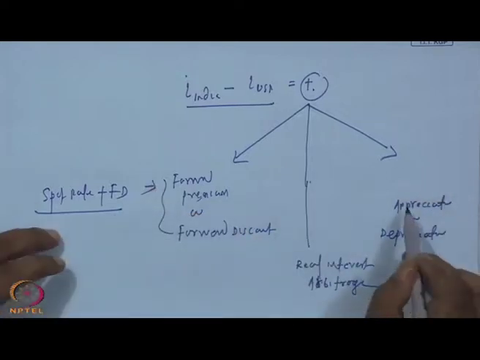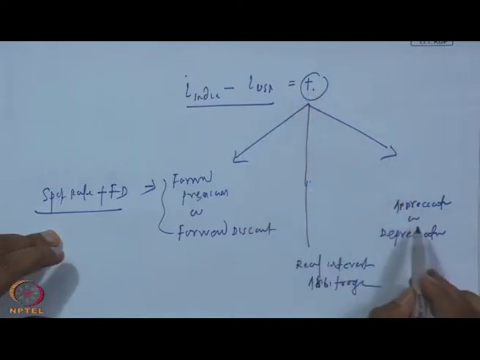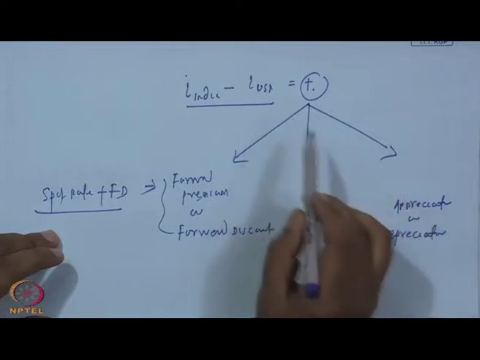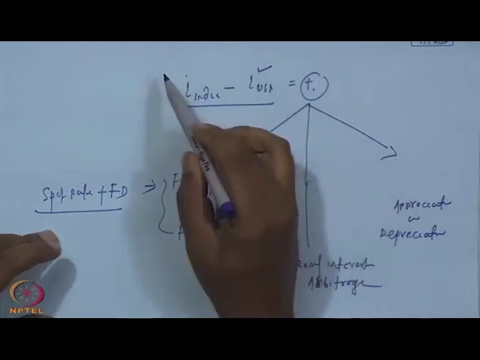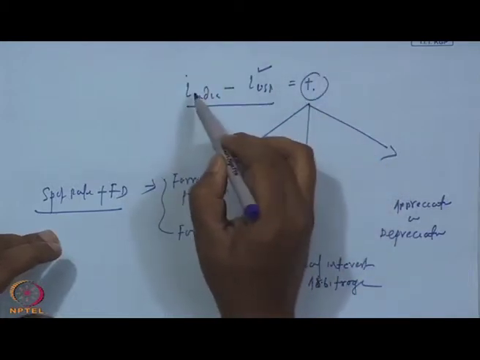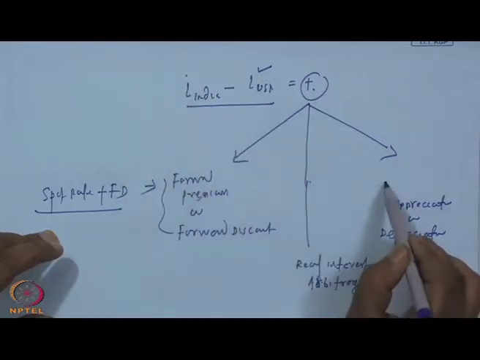The second theory is, if the interest rate differential is positive, it may happen that the trader will borrow from the US market in dollars, convert the dollars into Indian rupees and get higher interest in Indian rupees, and this way there will be more flow of dollars to the Indian economy.